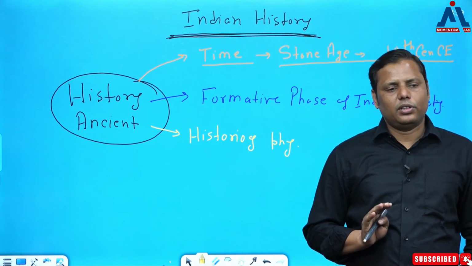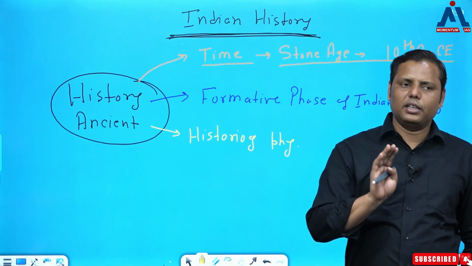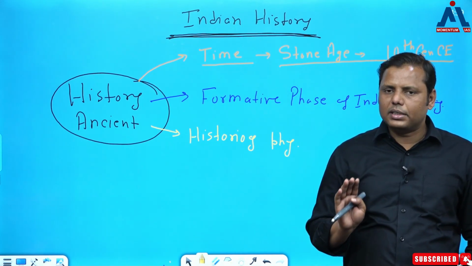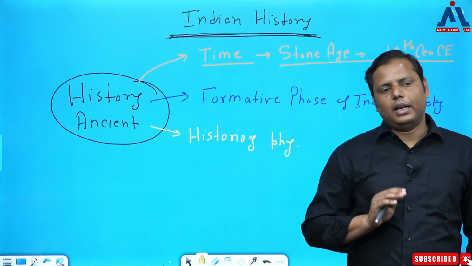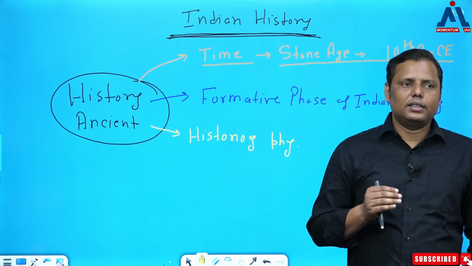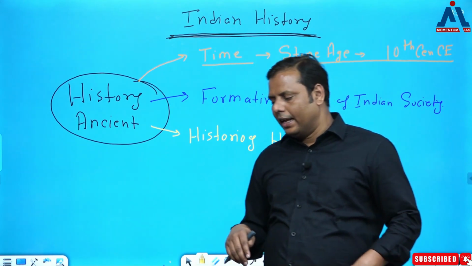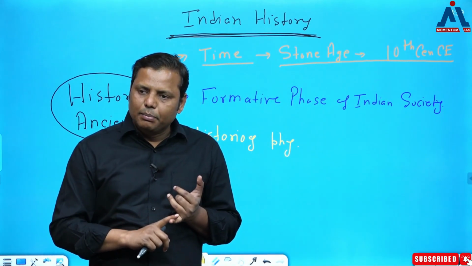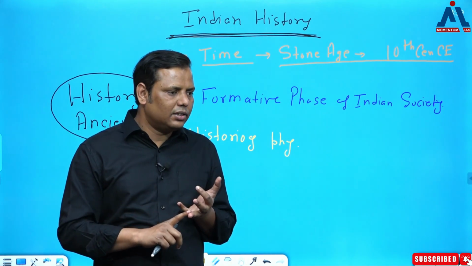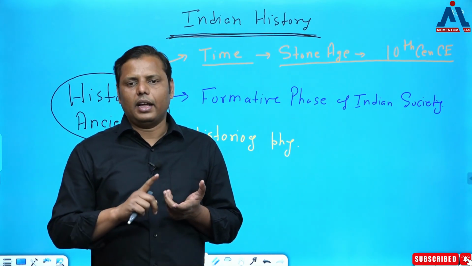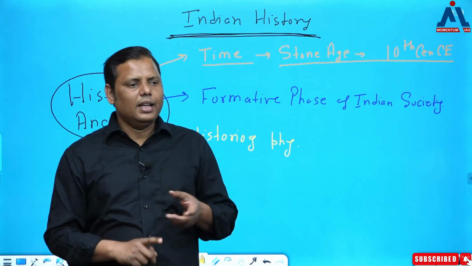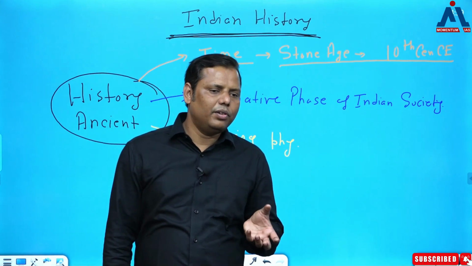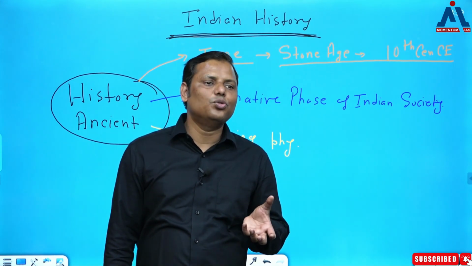Now when it comes to historiography, I won't go into the basics, because I believe that you all must have covered the basics. The moment I say historiography, you must be knowing that Indian historiography does include the imperial historiography first, then the nationalist historiography, then the Marxist historiography, and then subaltern historiography. These are some basic information. How many of you are having this information? Okay, these are the schools of history writing.